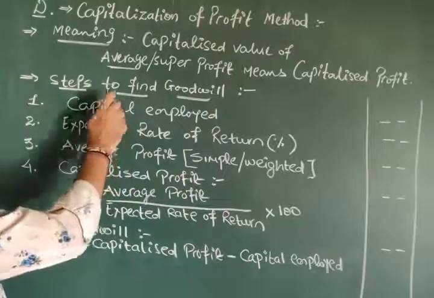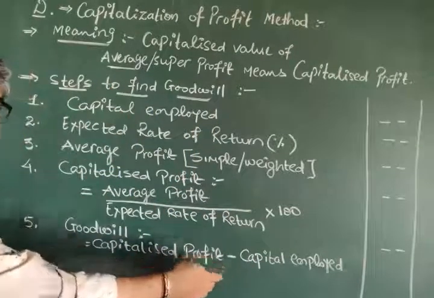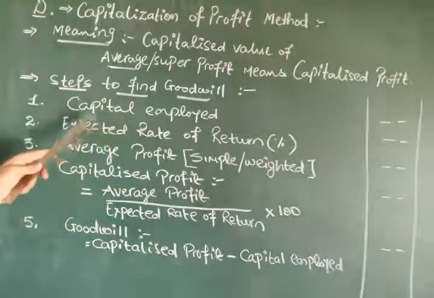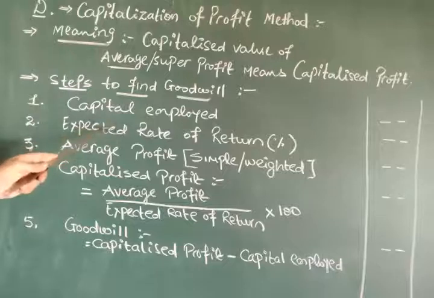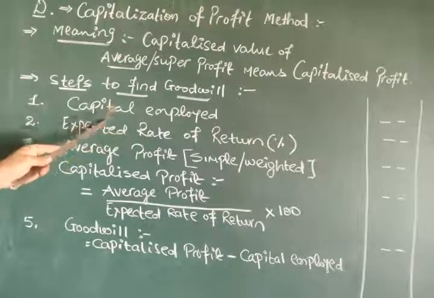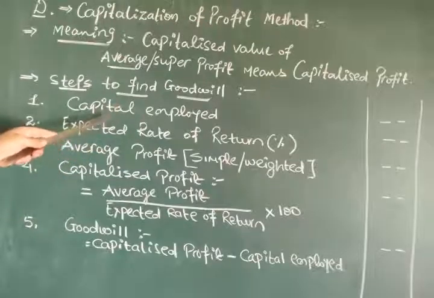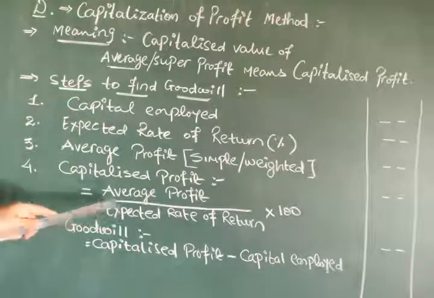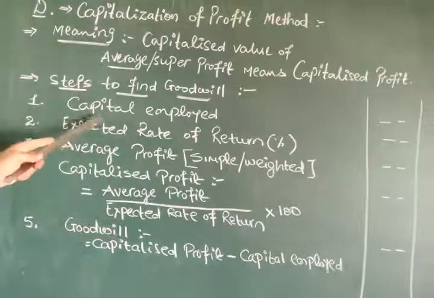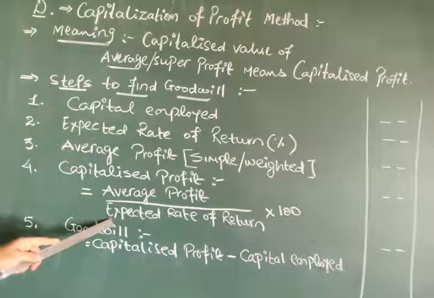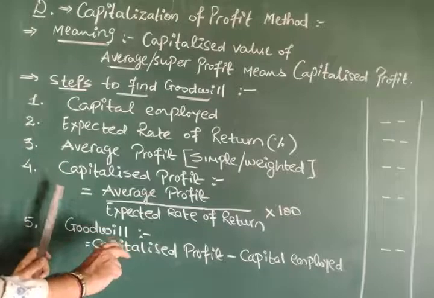First step, we ought to use it over here. We are not writing it just as it is. Naturally, each and every step has its own value. In super profit method, we are using these two steps in the third step, expected profit. But in this method, we are using this step in the last one, this in the second last. I think you got the concept.